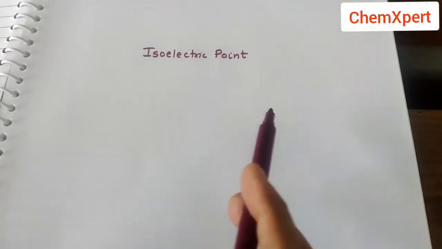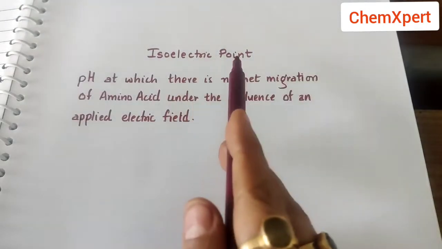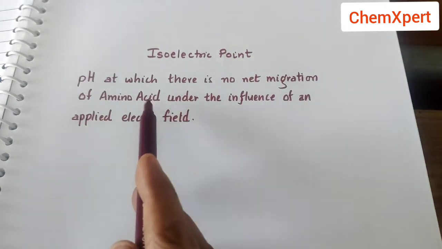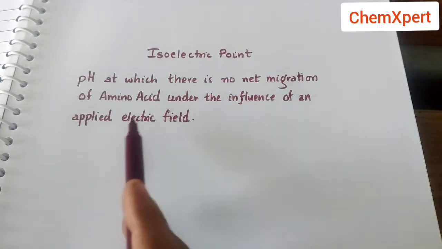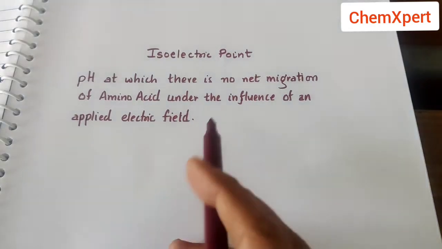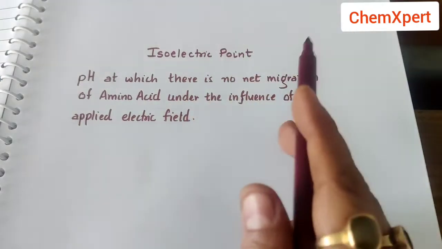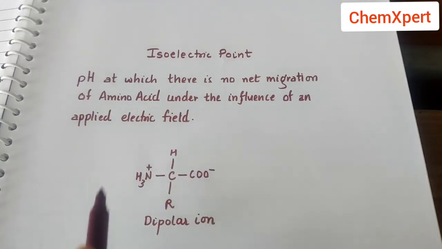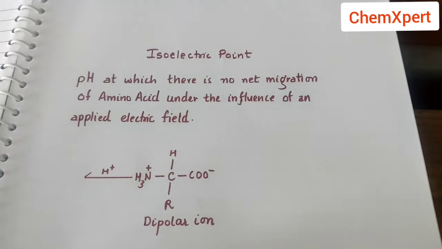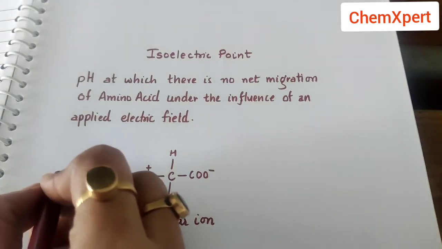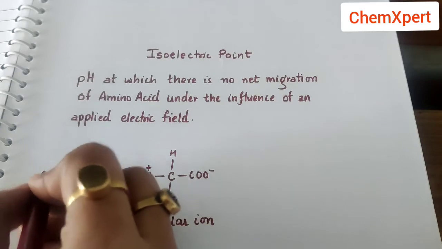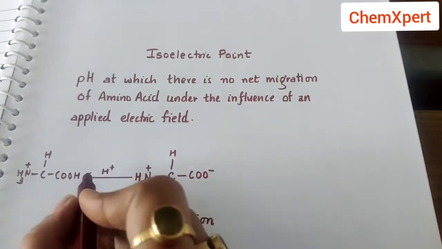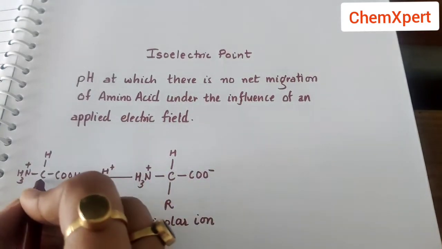So what is the isoelectric point? Isoelectric point is a pH at which there is no net migration of amino acid under the influence of an applied electric field. Now the question arises, why does the migration take place in normal condition? Just for example, this is a Zwitter ion, a dipolar ion. Now what happens in acidic condition? It will exist as a cation. This will become COOH attached to CH. This will remain NH3 plus here because of addition of H plus. So H goes to this carbon, due to which it exists as a cation.